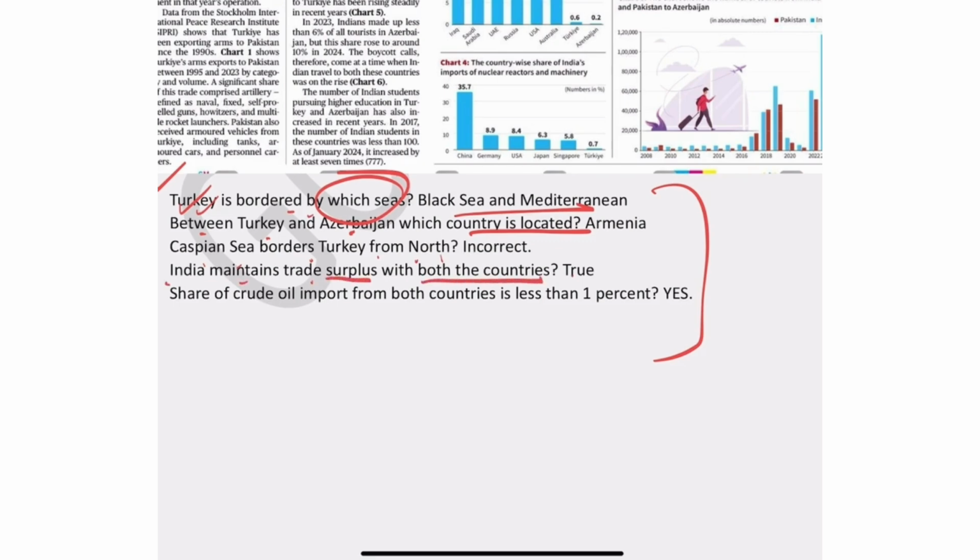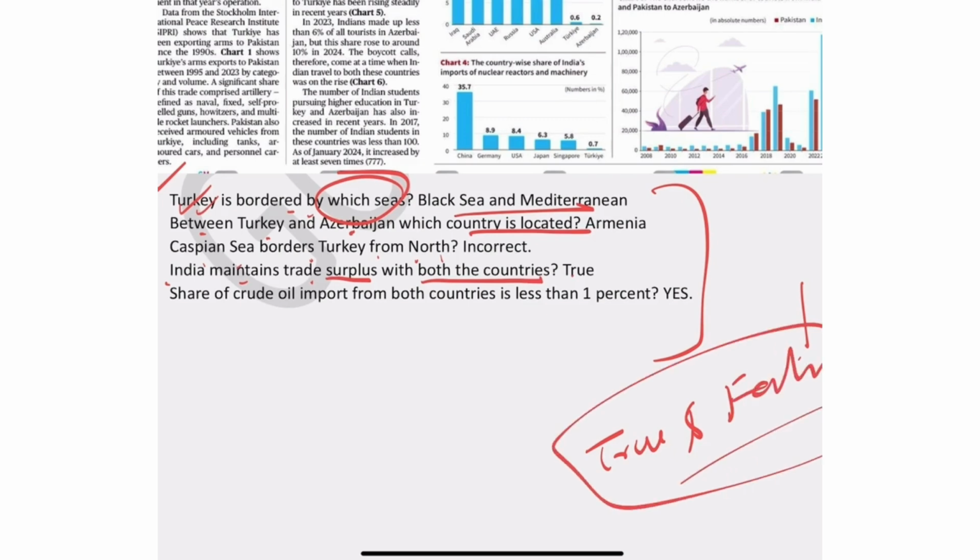One more thing here: we teach current affairs not in the form of options, but in the form of true and false. This true and false format is very important, very useful for solving the only-one and only-two kind of questions, where every statement has to be solved. So this is the method. It will make you very strong, and it will also increase your knowledge and confidence.